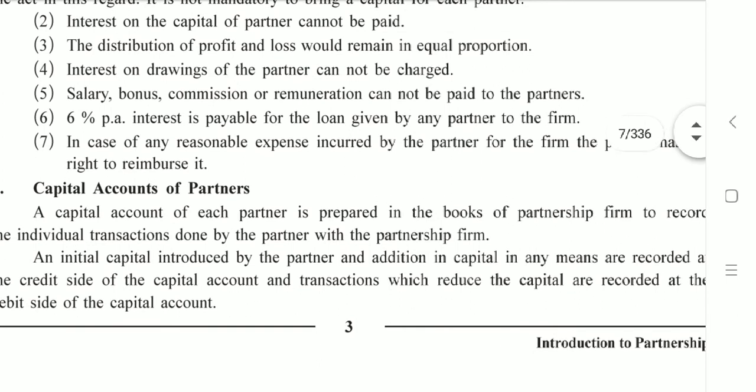So generally the amount is borrowed from outside of the business, but in case if any partner has given loan to the firm, then interest at 6% per annum is payable to that particular partner for the amount of loan lent by him.